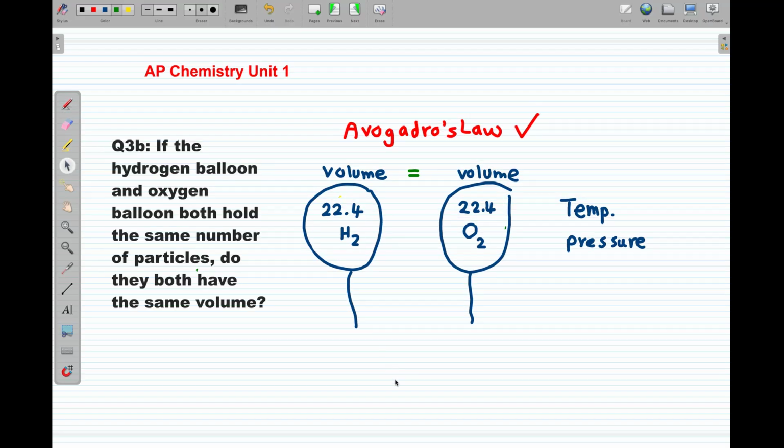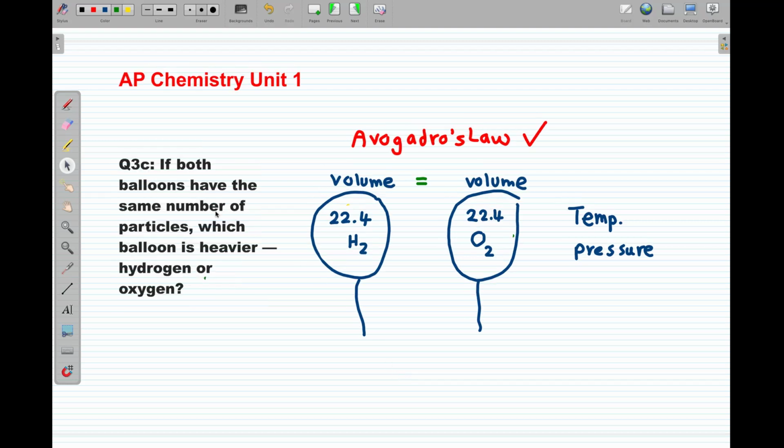But if the hydrogen balloon and oxygen balloon both hold the same number of particles, do they have the same volume? Yes, this is the same thing, but you are talking about it backward. It still applies. Now one more question, a different one this time. If both balloons have the same number of particles inside as they have the same volume, which one is heavier, hydrogen or oxygen?